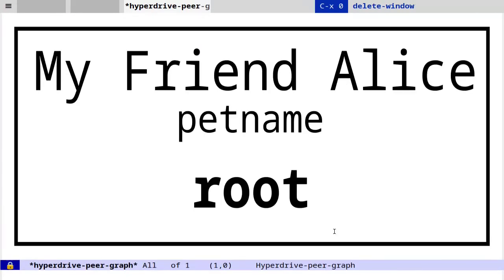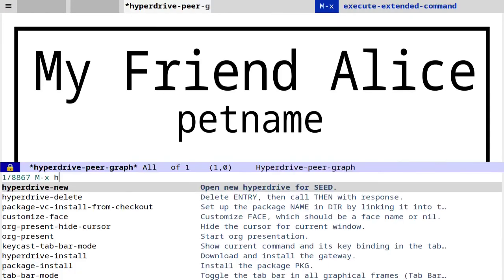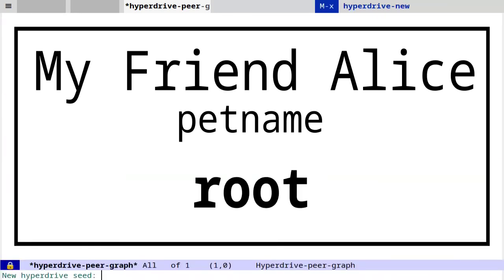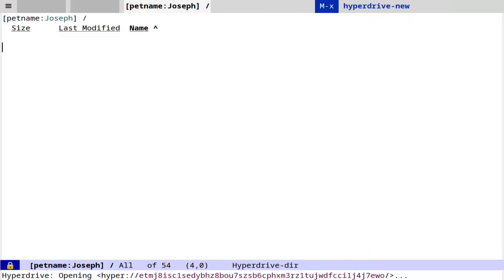Now I'd like to create a new hyperdrive and add Alice as a source. I'll run metax hyperdrive new. Now it's prompting me for a new hyperdrive seed. Seed is a string of characters that's combined with your secret key, which is generated for you by the gateway program, in order to create a new public key for this new hyperdrive. I'll type in Joseph. A new drive.